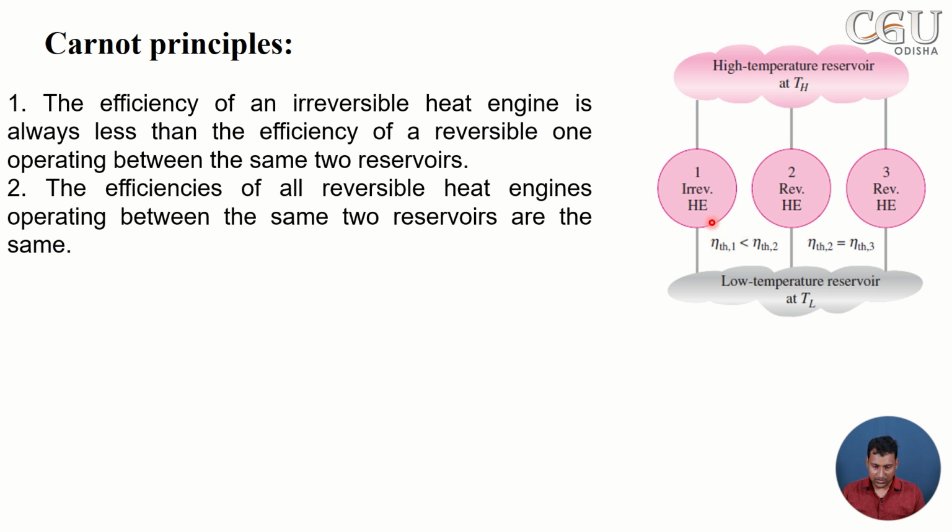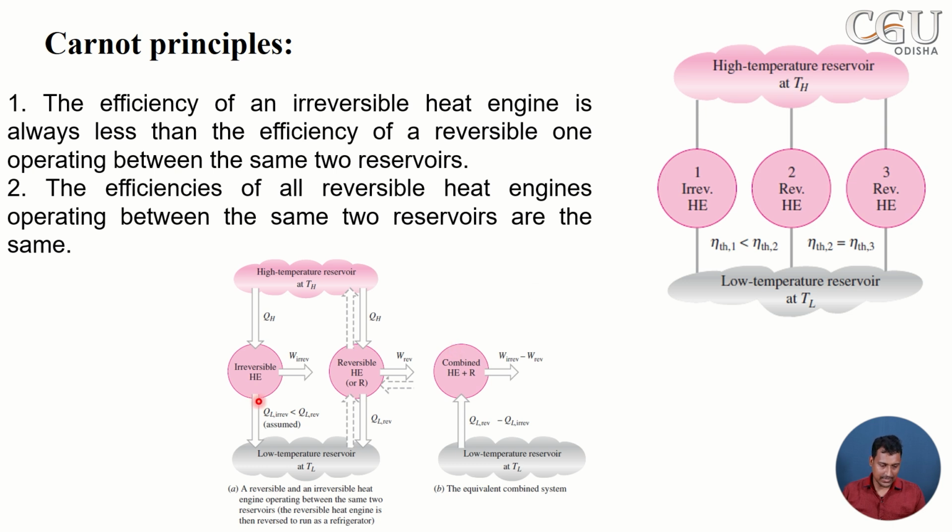That means one case is saying irreversible heat engine performance is less than a reversible heat engine, and the other is that if there is more than one heat engine operating between the same two temperatures, then they have the same performance. We can prove it this way: if one statement is violated, then definitely it will violate our second law. So by this method we will prove it.